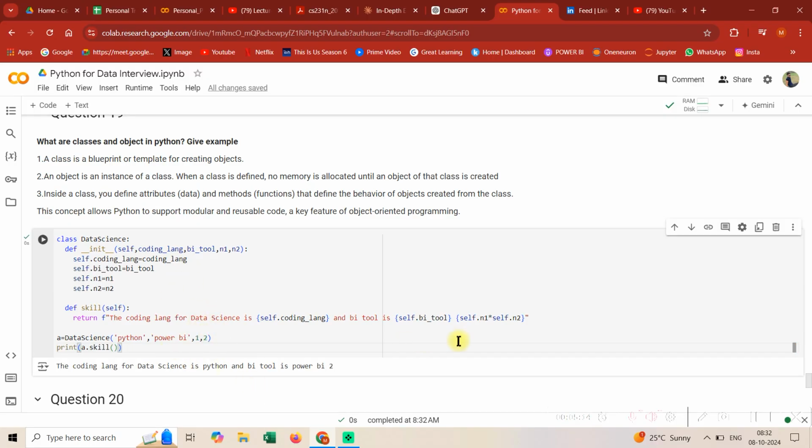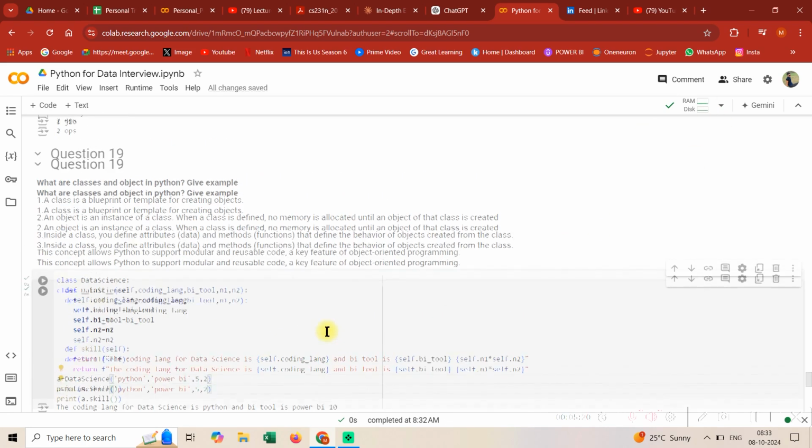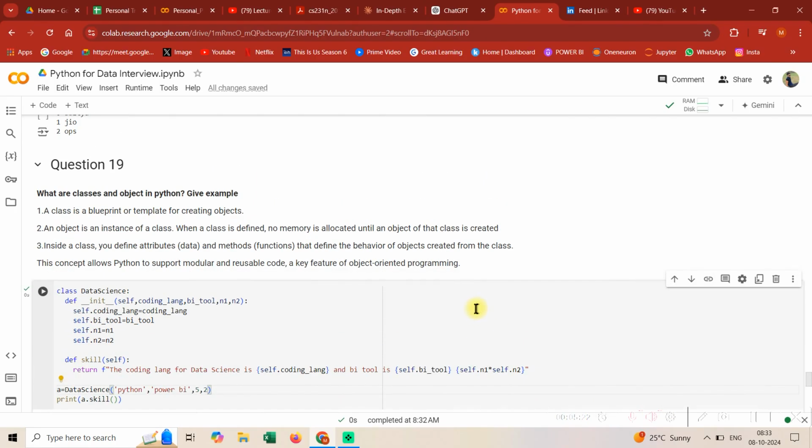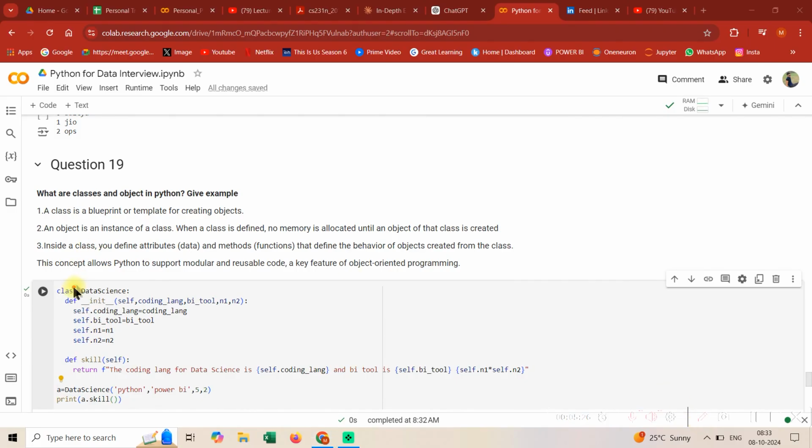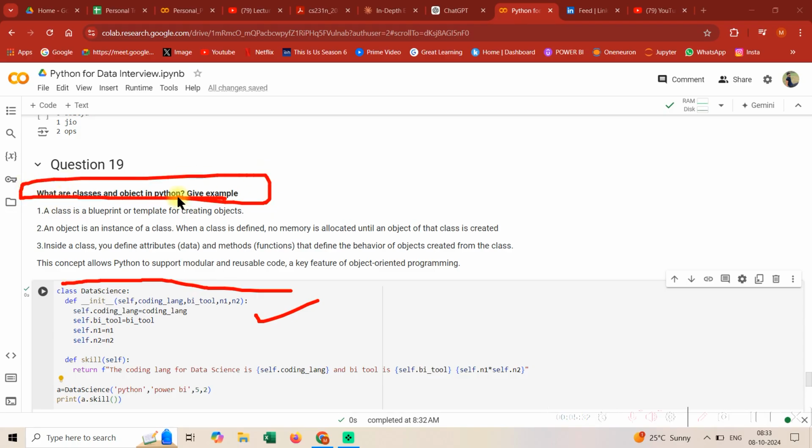So see guys, why we got this? Because, let me just make it 5 so that we can see something. See guys, this is what is happening. The main game that you need to understand is that I can create a class. Why do I need to write OOPS? That's also very important. Why do we need to write classes and objects?